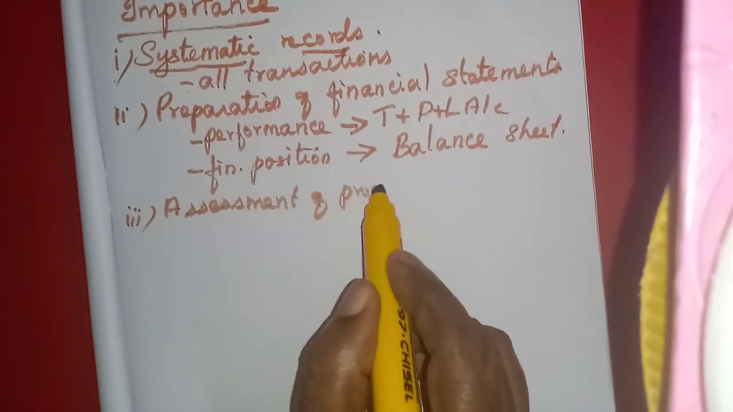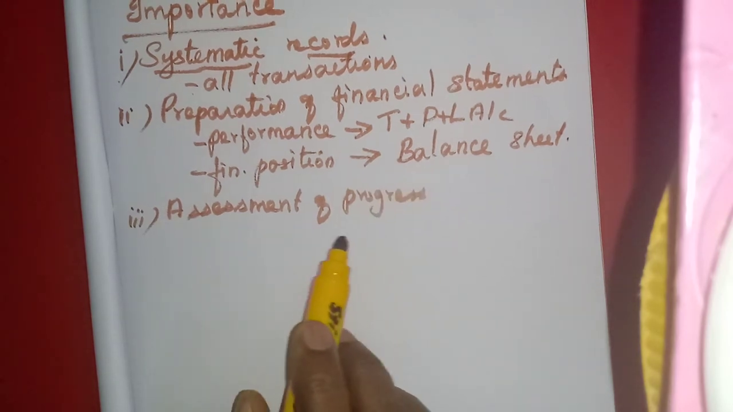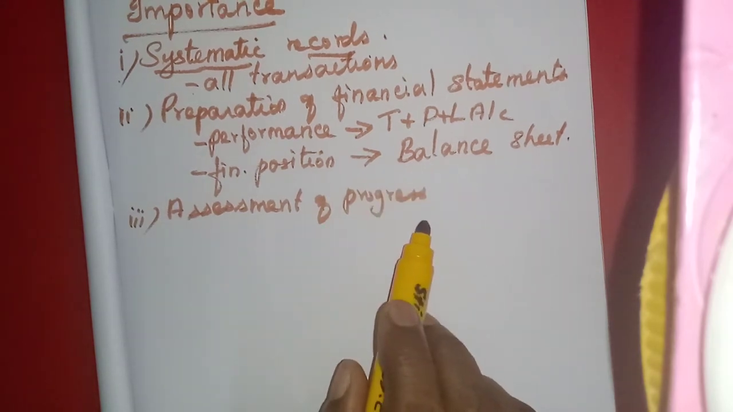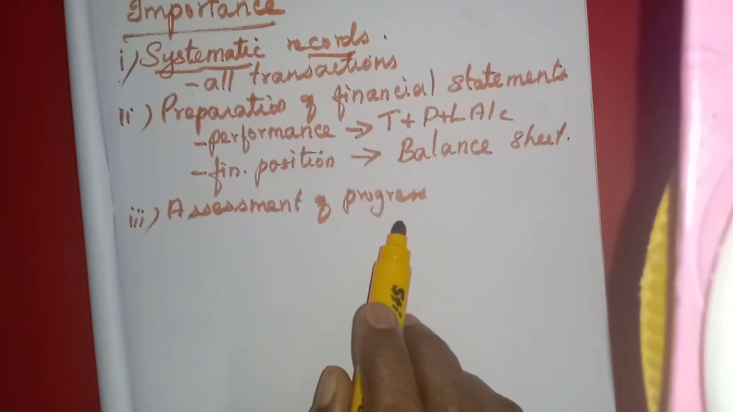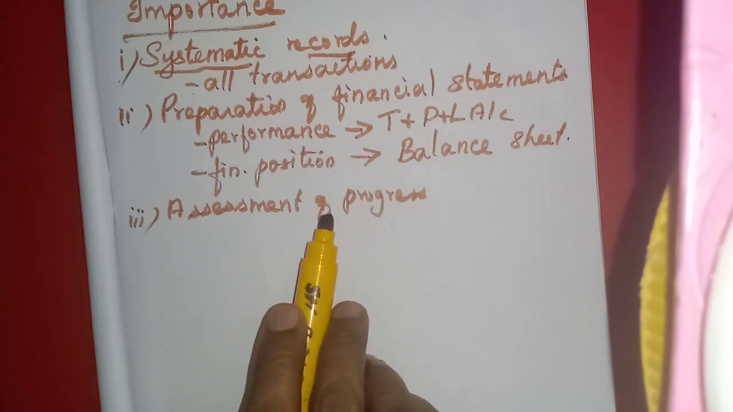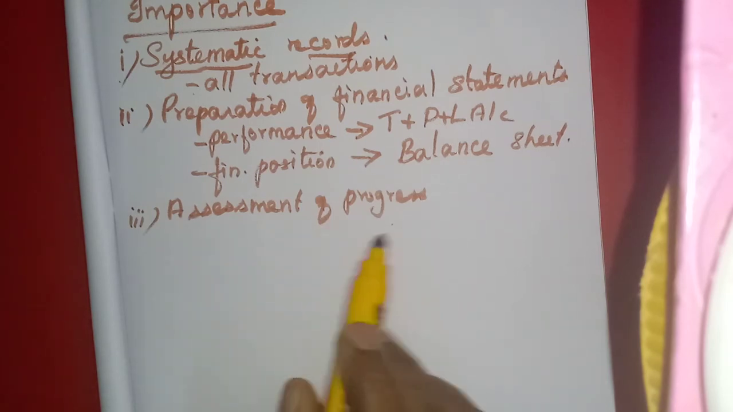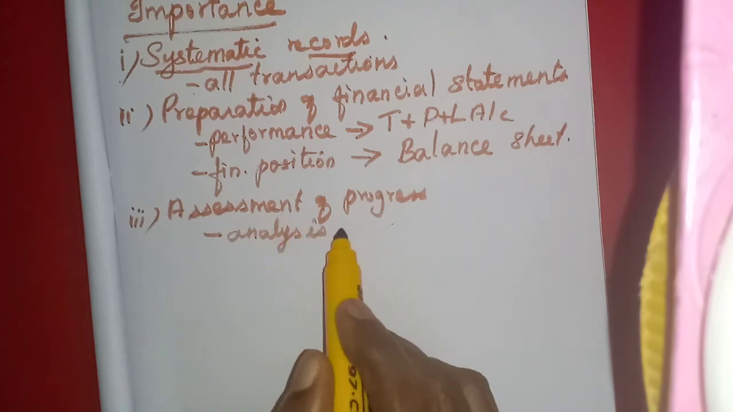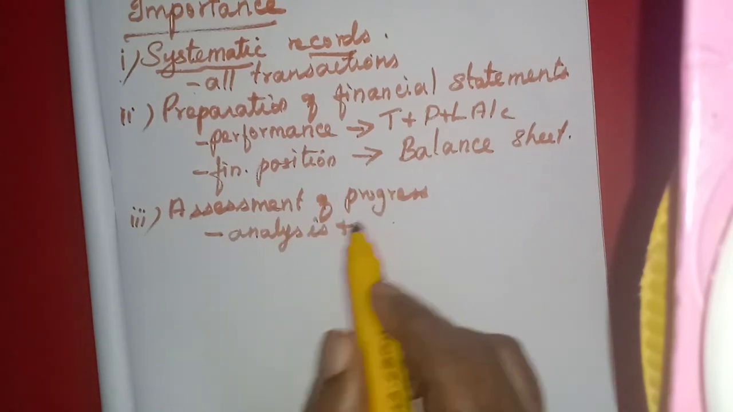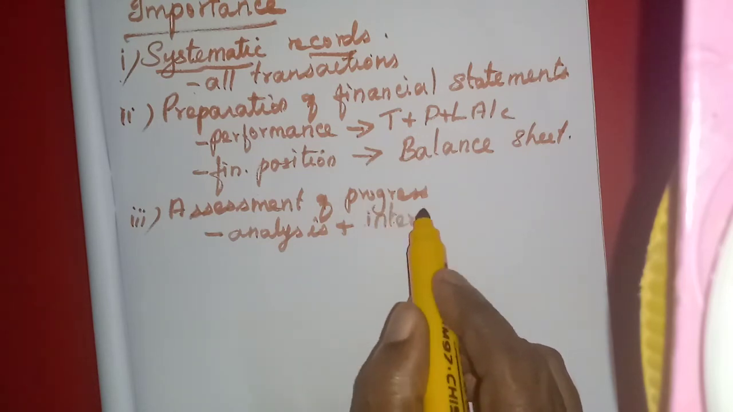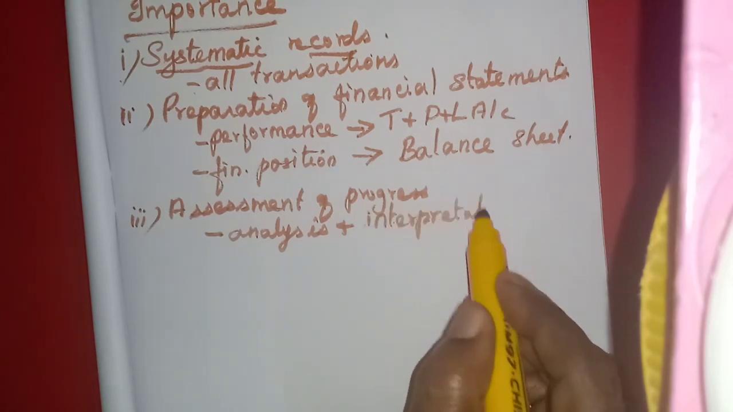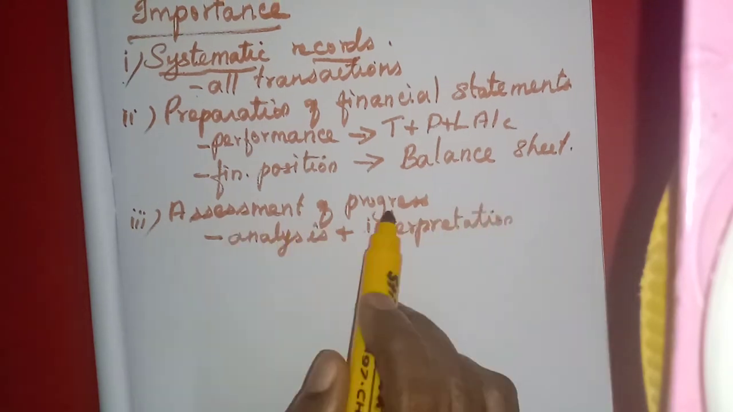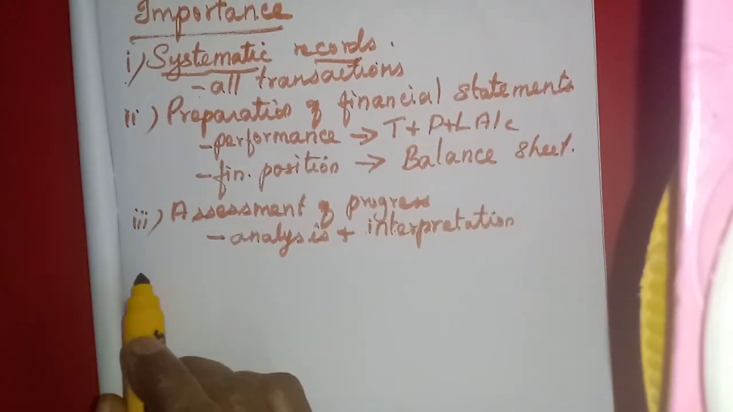Then the third point is assessment of progress. The progress of the business organization will be assessed, whether it is progressing, that means developing. We see our progress in the progress report, how many marks you have got in each subject. In the same way, progress must be assessed with the help of analysis and interpretation. We studied in the definition to interpret the results thereof. Through analysis and interpretation, we can assess the progress of the business enterprise.